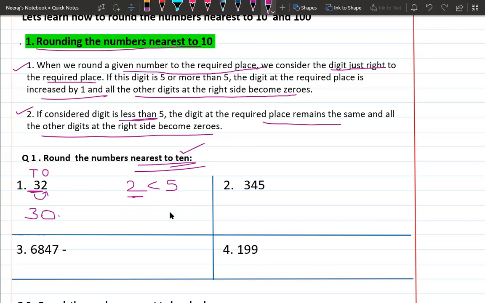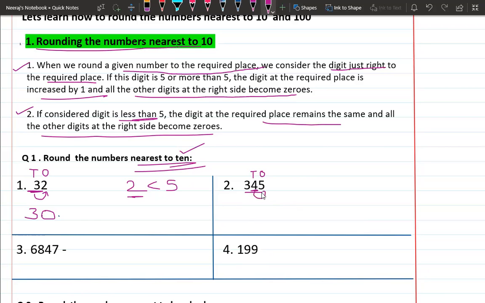So let's do the second example. Firstly we have to round this number nearest to 10, but we can see that there are 3 digits. So 3 digits, no problem to solve it. We'll write the places above the digits. We will write till tens because we are rounding only the tens place. So underline the tens place, that is 4. So what is next to the digit 4?